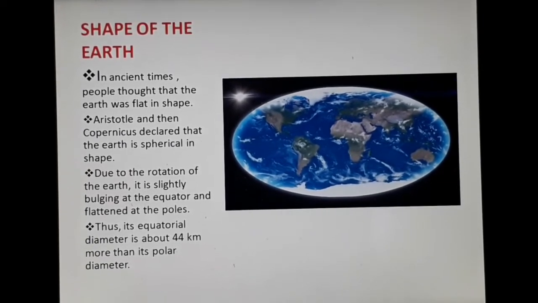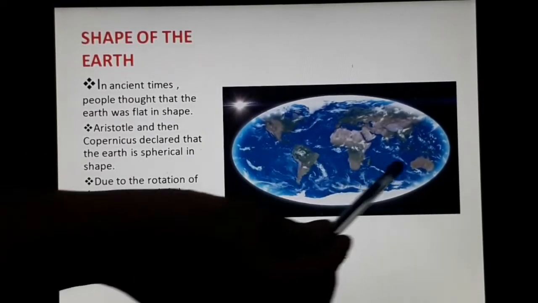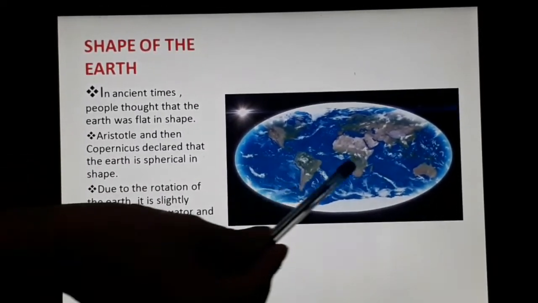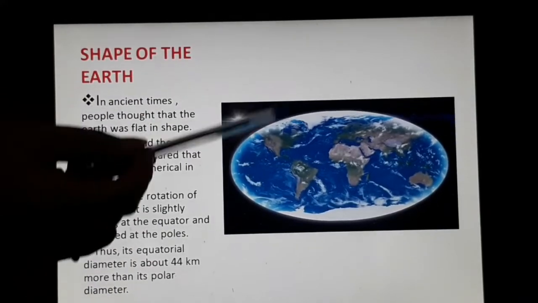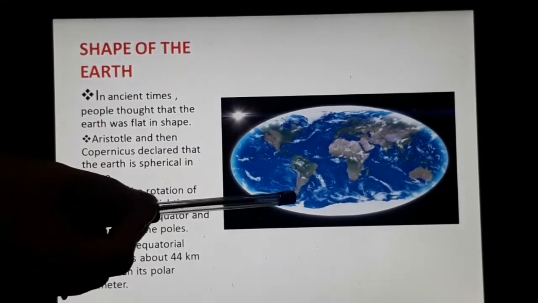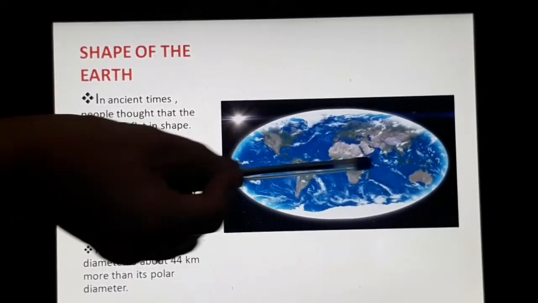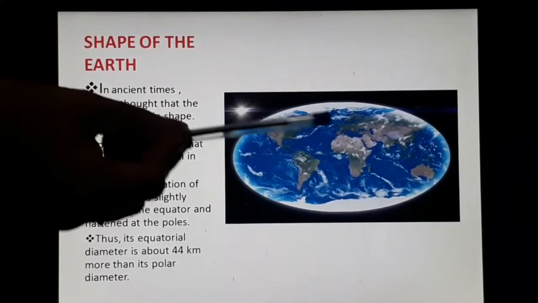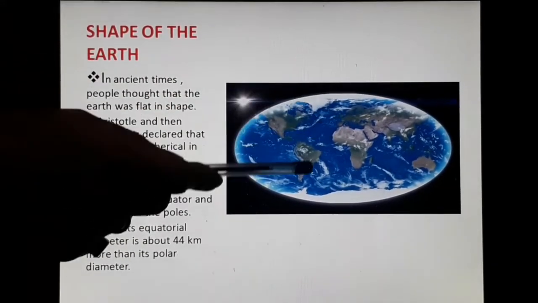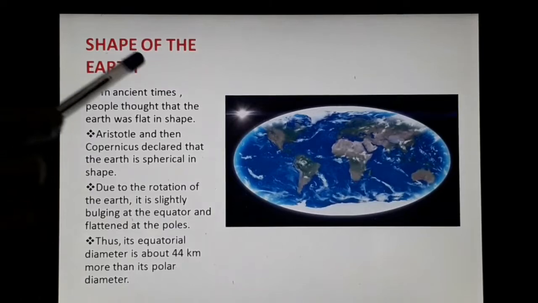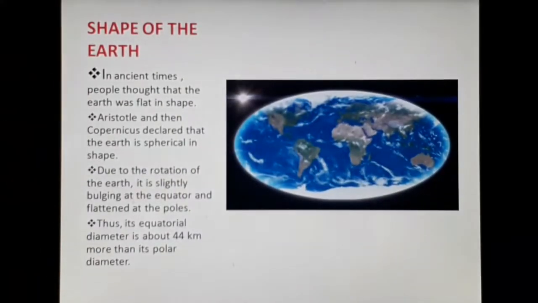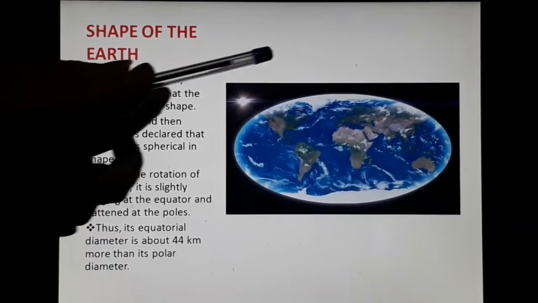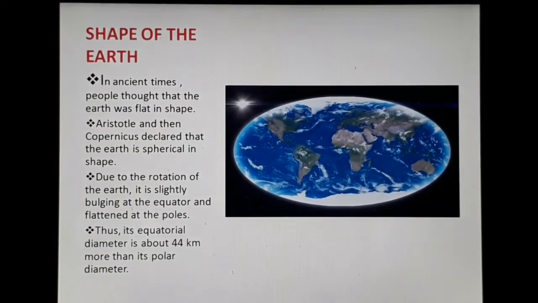So what is the equator? The equator is an imaginary line present in the center of the earth, which divides the earth into two parts, the north part and the south part. From the center, the earth is a little more bulged, and at the poles it is flat.